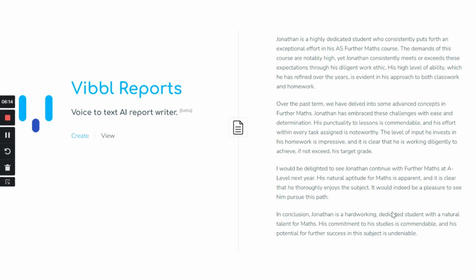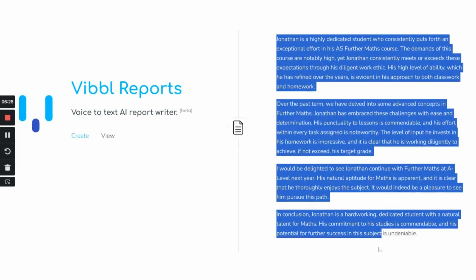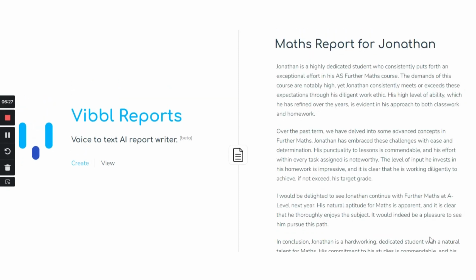In conclusion, Jonathan is a hard-working, dedicated student with a natural talent for maths. His commitment to his studies is commendable, and his potential for further success in the subject is undeniable. There we go. So I've got a really lovely long report there for Jonathan, which looks incredibly detailed. And as you can see, I just recorded that brain dump in a few seconds.